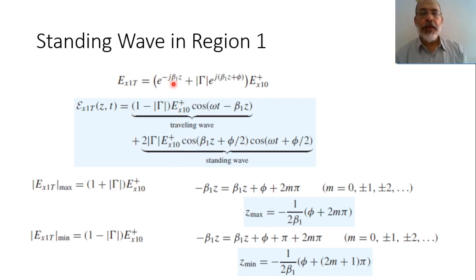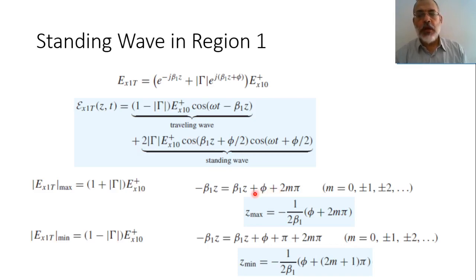Effectively, the peaks occur when this angle equals this angle in amplitude. So when minus beta 1z equals beta 1z plus phi, or beta 1z plus phi plus 2 pi, or beta 1z plus phi plus 2 multiplied by 2 pi, and so on.